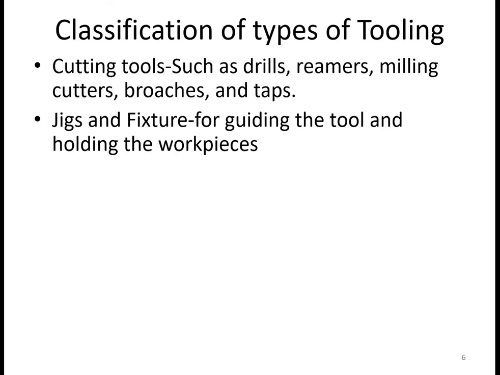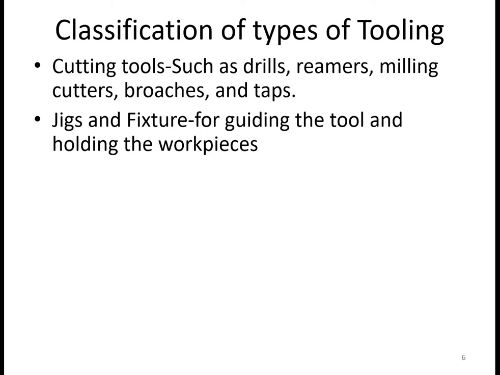The next type of tooling: when you want to cut the material using the cutting tool, the workpiece must be held firmly. Unless it is held firmly on the machine tool table, we are unable to cut the material accurately. That's why, for holding the workpieces and for guiding the cutting tool, certain devices or hardwares are again required. That hardware is the tooling, and it is the jigs and fixtures which we require while machining.